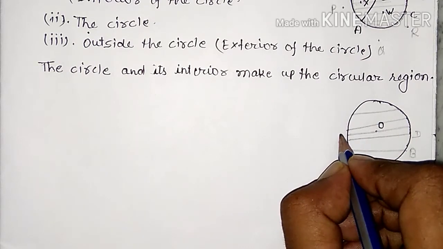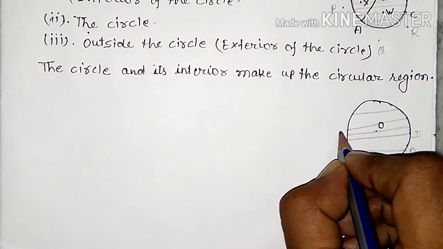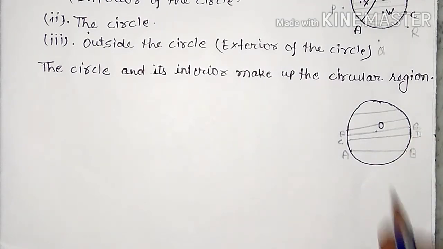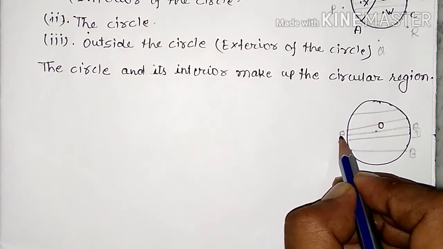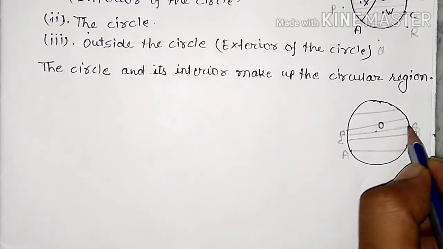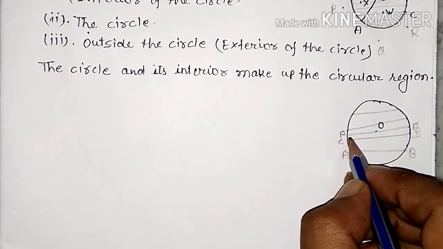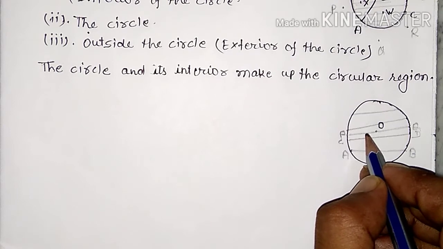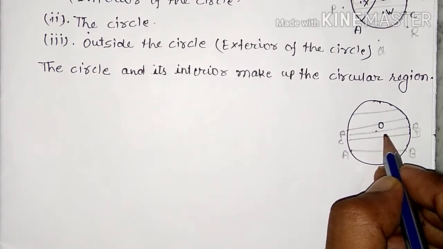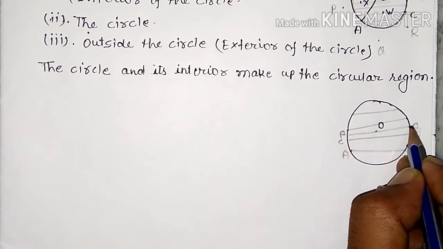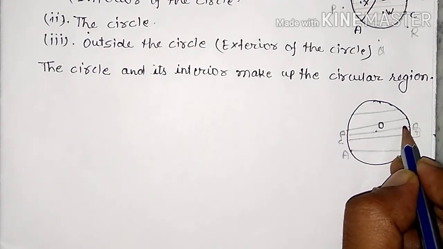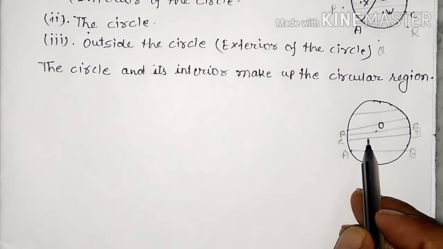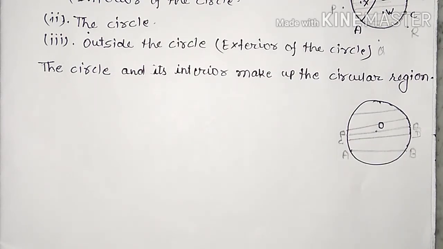Suppose this is point P and this is point Q. The line segment that passes through the center of the circle is the longest chord of the circle, or we can say the diameter. The diameter is equal to 2r. It means r plus r is equal to 2r. We can say the diameter is the longest chord of the circle.